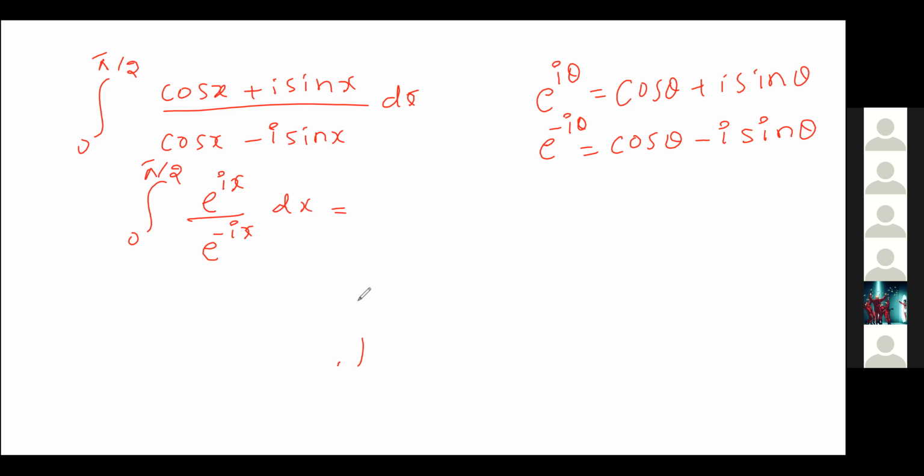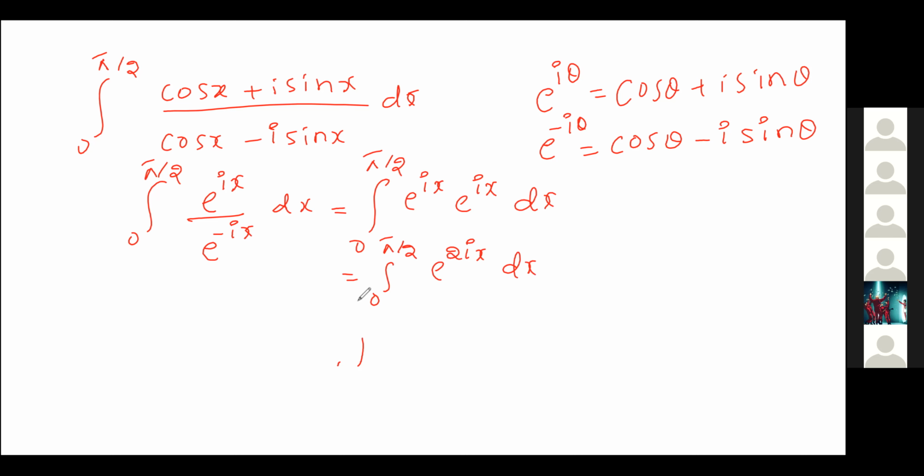Now shift the denominator function into the numerator: the integral from 0 to pi by 2 of e power ix into e power ix dx. e power a into e power b, so we can write it as the integral from 0 to pi by 2 of e power 2ix dx.